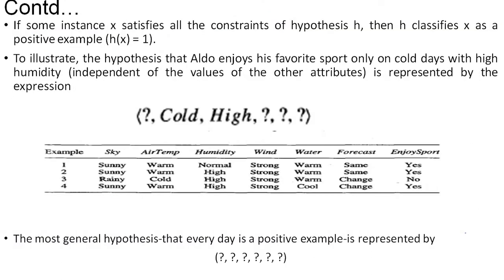I have discussed the notations that we use over the different attribute values, two main symbols: the question mark and pi. Pi is a symbol which tells you no other values are accepted, and question mark tells you any value can be accepted, right?